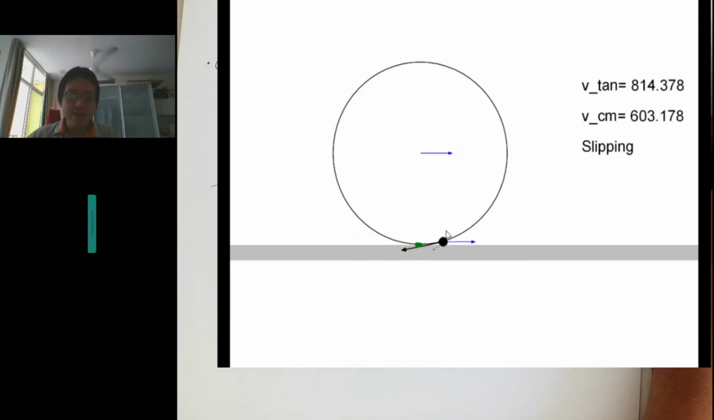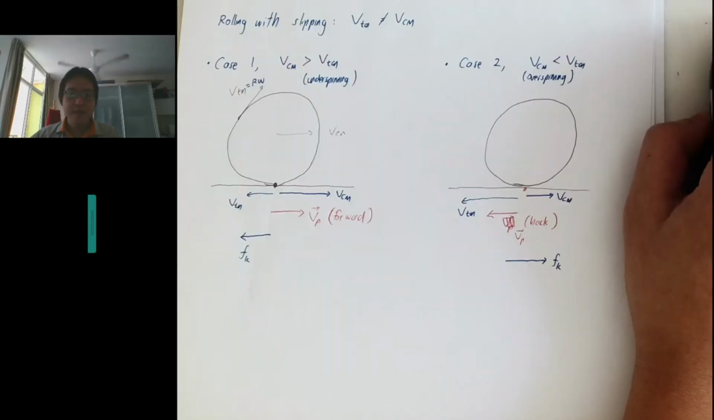Then underspinning can happen if you are already moving, right? If you are driving normally, you should be pure rolling most of the time. But if you suddenly hit the brakes, your brake will slow down your V tangential, but the VCM is determined by the momentum of your car. Then it will make it underspinning, right? So it will decelerate the car. So this is the situation that happens here.